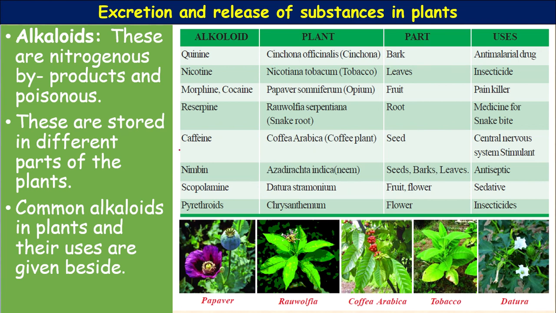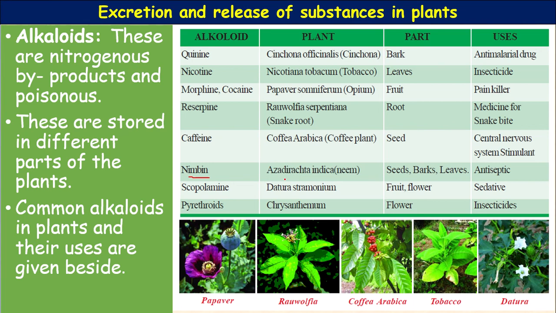Nimbin is the most common alkaloid. You can see Azadirachta indica, the neem plant, and almost all parts of the plant contain this alkaloid nimbin. It acts as an antiseptic. Almost all types of Ayurvedic soaps, like Medimix, use this nimbin. Neem oil is also commonly used in Ayurveda.